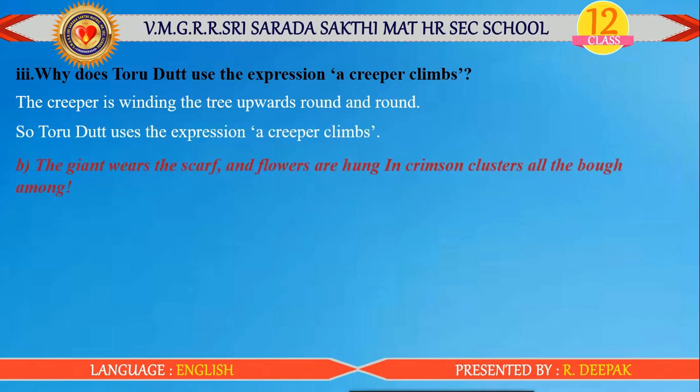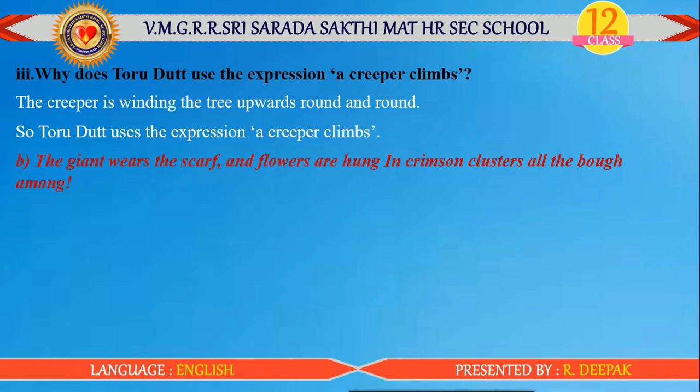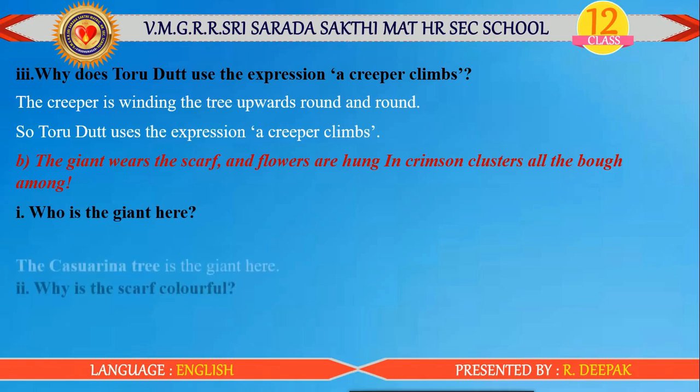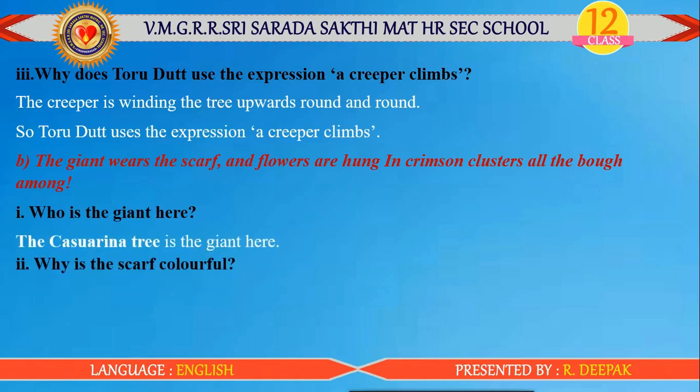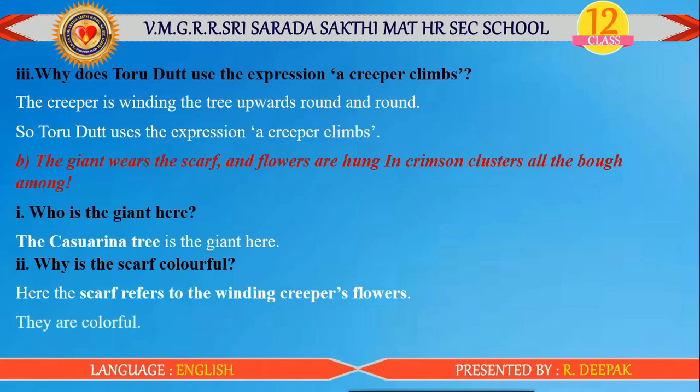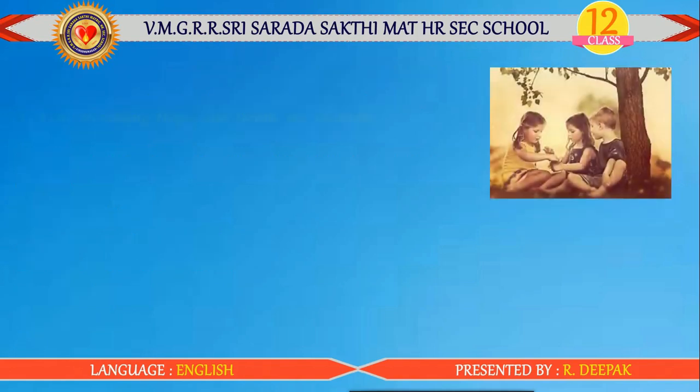Then next one, B. The giant wears the scarf and the flowers are hung in crimson clusters, all the boughs among. So these are poetic lines. First question, who is the giant here? The Casuarina tree is the giant here. And the second question is, why is the scarf colorful? Answer is, here the scarf refers to the winding creeper's flowers, which are red in color. They are colorful.